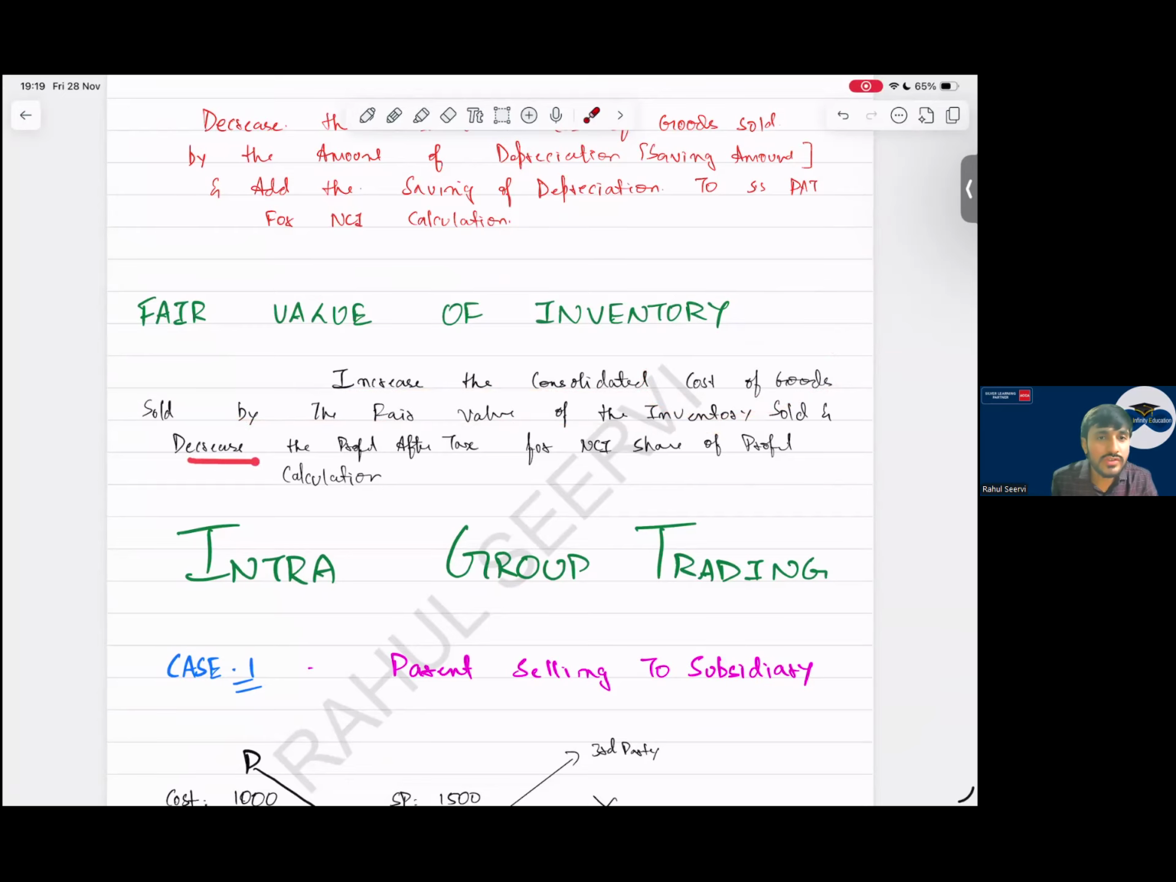Sir, we will have to reduce the profit of NCI. So decrease this value from the NCI calculation. Decrease the profit after tax from the NCI calculation. So all the fair value adjustments we have done.